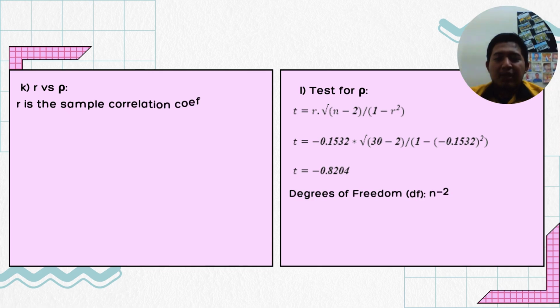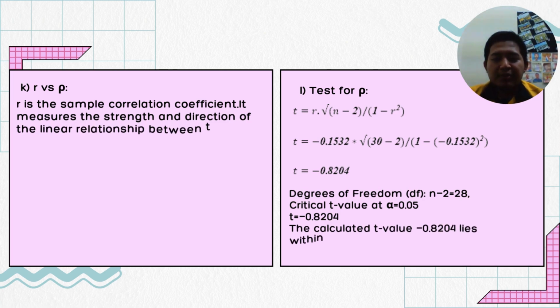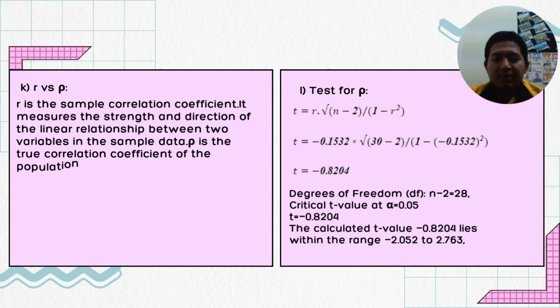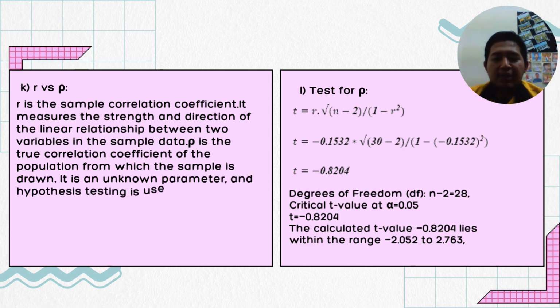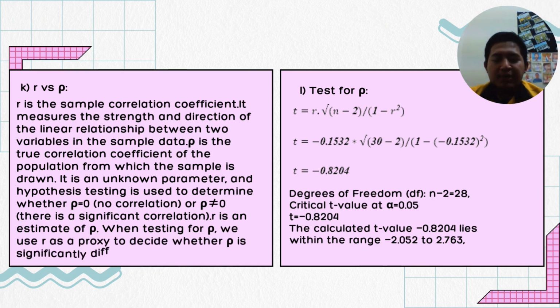For R versus P, R is the sample correlation coefficient. It measures the strength and direction of the linear relationship between two variables in the sample data. P is the true correlation coefficient of the population from which the sample is drawn. It is an unknown parameter, and hypothesis testing is used to determine whether P equals 0, no correlation, or P not equal to 0, which means there is a significant correlation. R is an estimate of P, and when testing for P, we use R as a proxy to decide whether P is significantly different from 0.